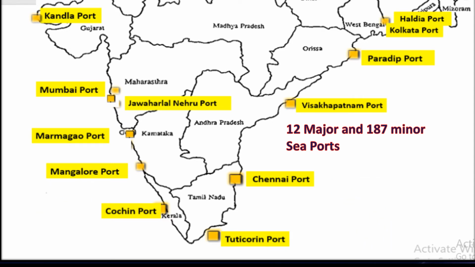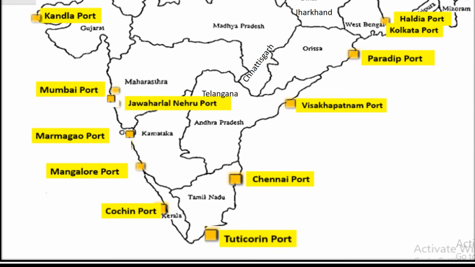Now we are going to get the detail of each port. So here first of all we have Kandla Seaport. As you can see, it is located on the Gulf of Kutch in Gujarat. It was developed in 1950s after independence as we had lost the port of Karachi due to the partition, which is now in Pakistan. So Kandla port was developed to handle the foreign trade of northern states like Jammu Kashmir, Punjab, Haryana, Himachal Pradesh.